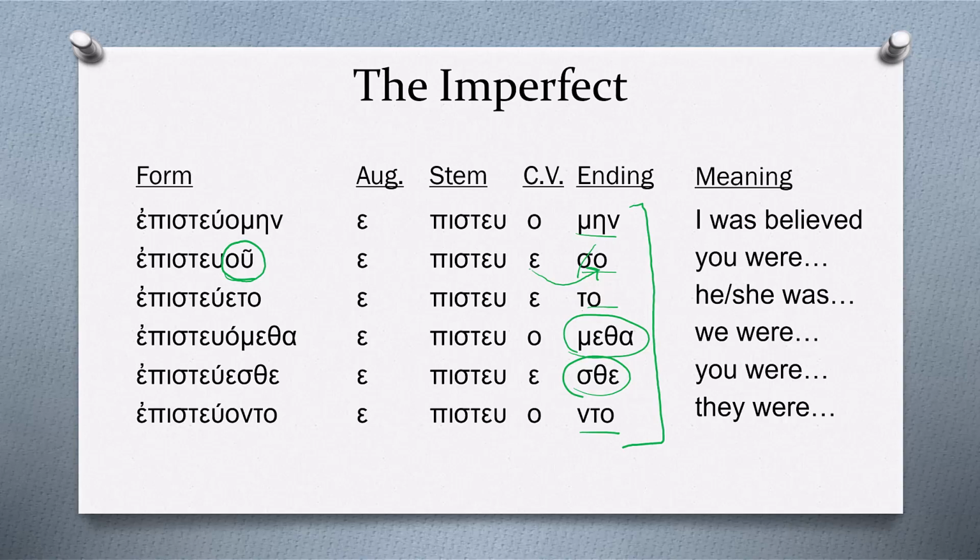It really depends on the verb. I didn't put I was being believed here, okay? It really depends on the verb. Sometimes it will be clear that in the middle passive voice we want to include that ing sense of I was being believed. Other times it will sound very awkward in English. And so I want to keep in mind that the main thing is aspect. These have an imperfective aspect. And if we can include the ing and it doesn't sound awkward in English, that's the closest way we have to capture the kind of action that's being described.